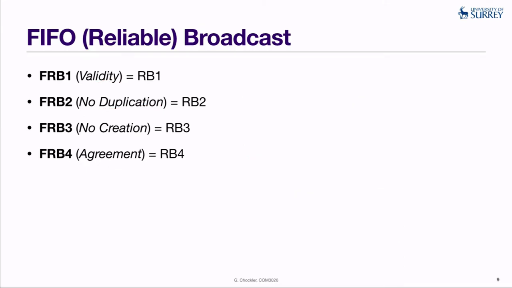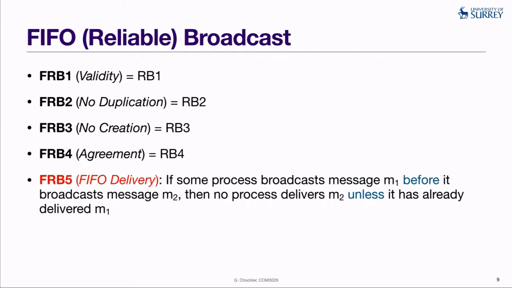So the next property is what gives us ordering, and in this case, this is a FIFO ordering, and the property is called FIFO delivery. And this property basically says that if some process broadcasts message M1 before it broadcasts message M2, so this means that there is a FIFO order between M1 and M2, right?